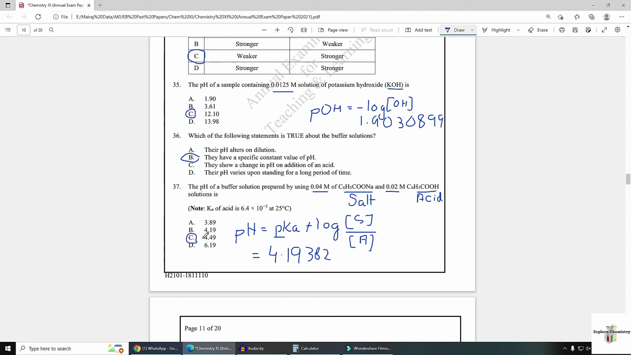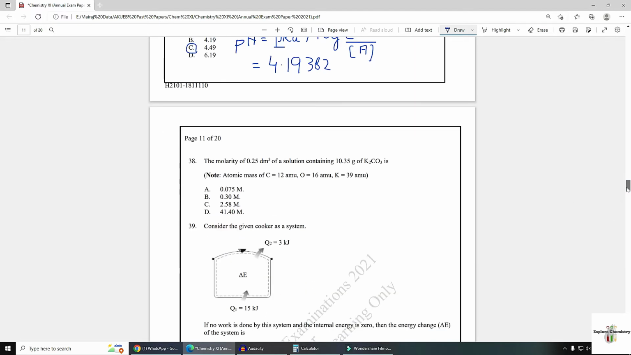By using this equation, you can calculate the pH of any buffer solution. In the case of an acidic buffer, this equation is used as it is; in the case of a basic buffer, this equation will change with pOH and pKb, because there you will use a base.